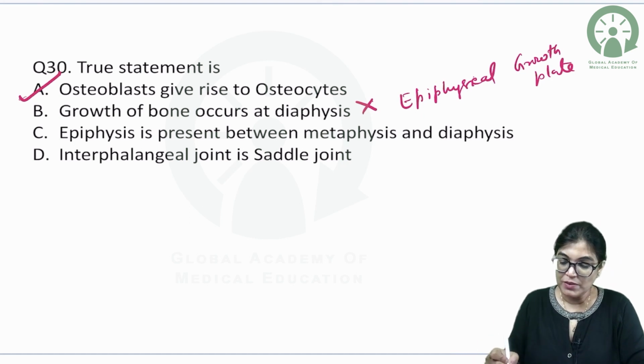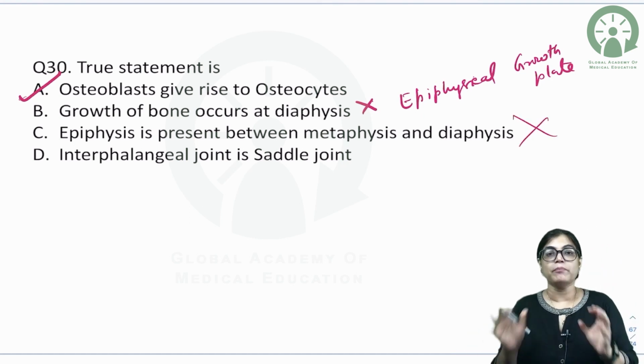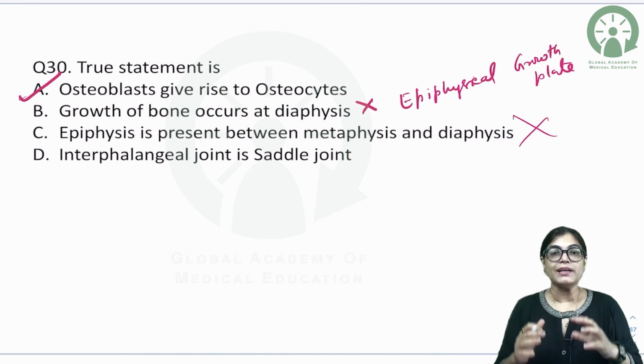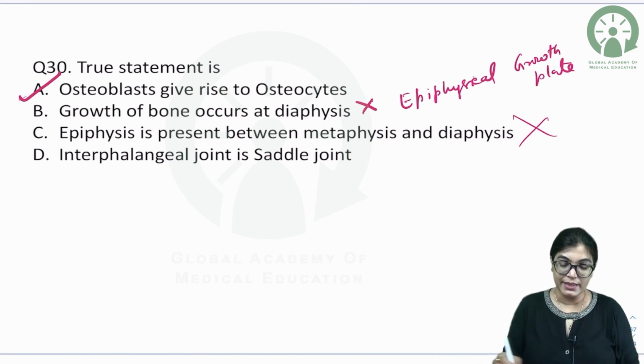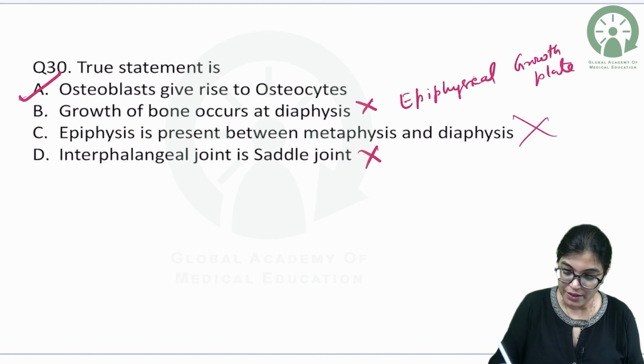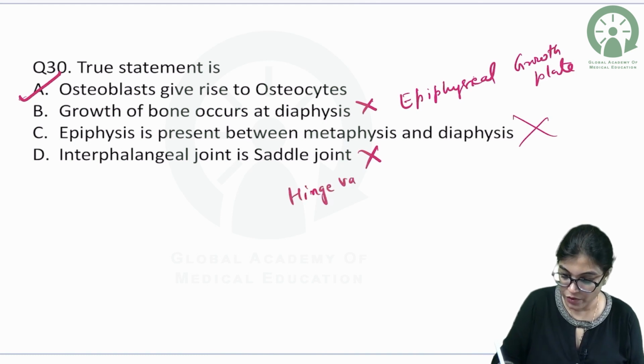Epiphysis is present between metaphysis and diaphysis is absolutely wrong. We know that metaphysis is present between epiphysis and diaphysis. Interphalangeal joint is not a saddle joint. Interphalangeal joint is a hinge variety of synovial joint.